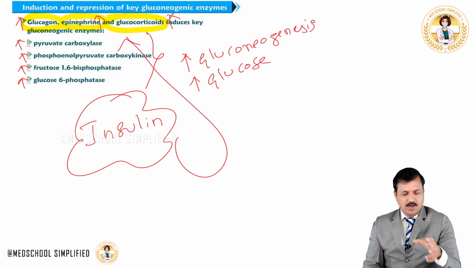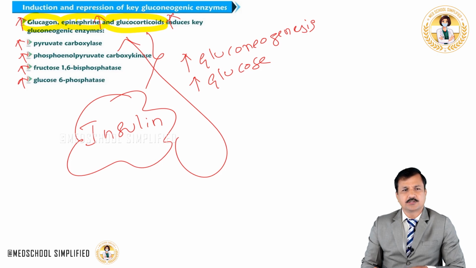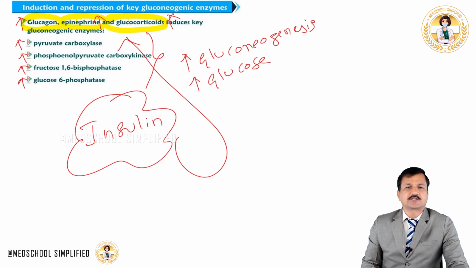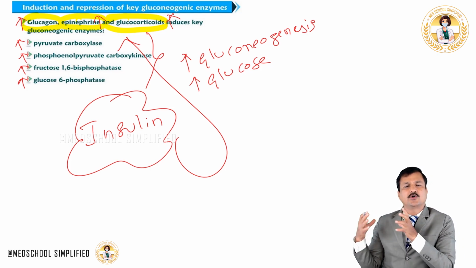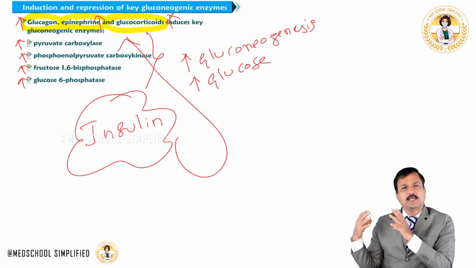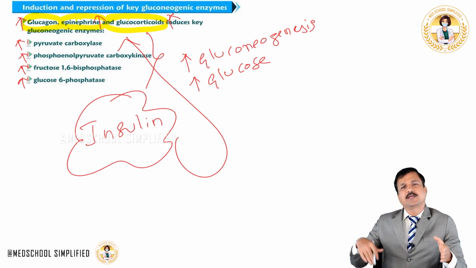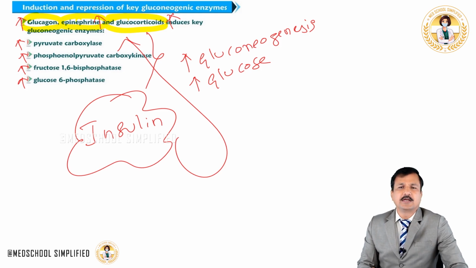Whatever enzymes have been induced by these hormones will be reversed by insulin's action, and also insulin is going to induce and activate all the glycolytic enzymes, thereby glycolysis will be increased and gluconeogenesis will be decreased.